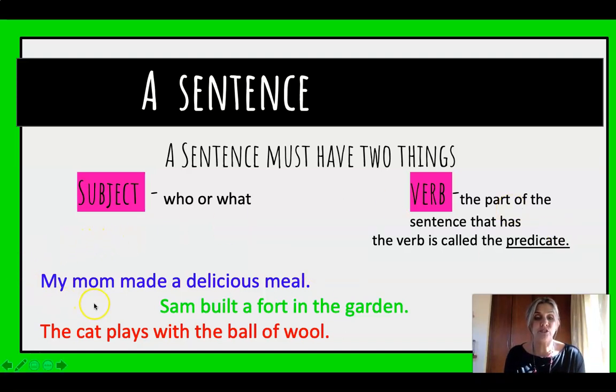So if you look at these 3 examples at the bottom, my mom made a delicious meal. There you can see we have got a subject, mom. Made a delicious meal is the predicate. There you've got your verb and the rest of the sentence is the predicate. In the second one, Sam, there is your subject. Built a fort in the garden is your predicate. The cat, that is your subject. What is the cat doing? There's your verb, but the verb with the rest of the sentence is called a predicate. And so these 3 sentences here are simple sentences.